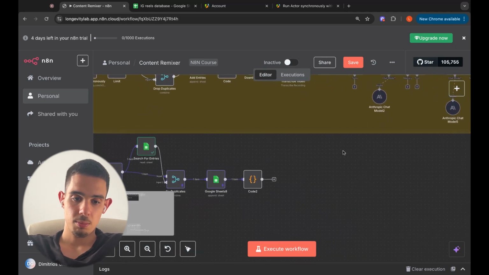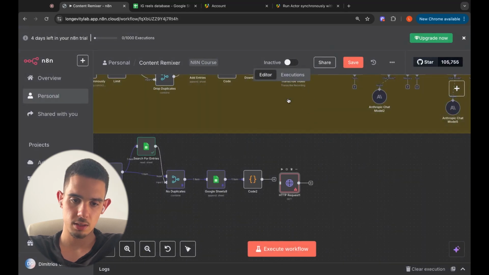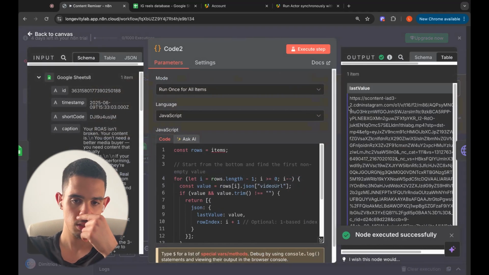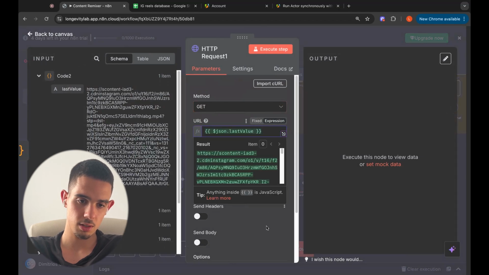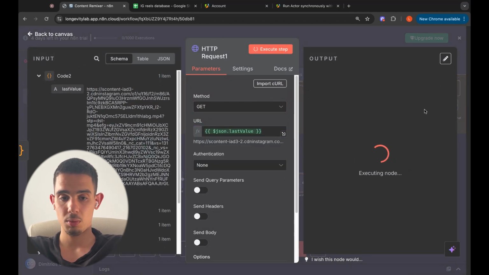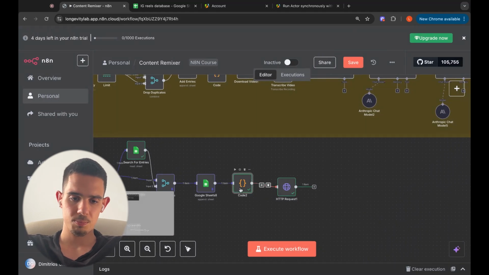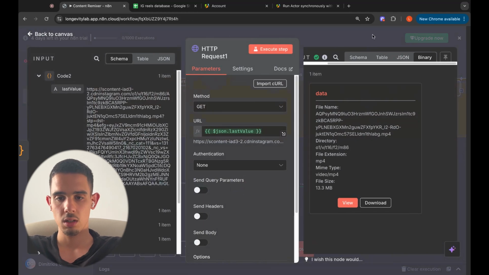Okay, so now we have the HTTP request, which is over here. Let's grab it, let's put it over here. Let's connect it to. And now let's actually run this code part. And we get the last value, which is the URL we're gonna need to actually download the video we're after. Let's drag and drop the last value over here. And when we click execute step, we're gonna have the MP4 file in our hands. It's 13.3 megabytes big, so we won't have a problem with OpenAI. Let's actually pin this as well. You can pin this one because it's a binary file, but that's okay.